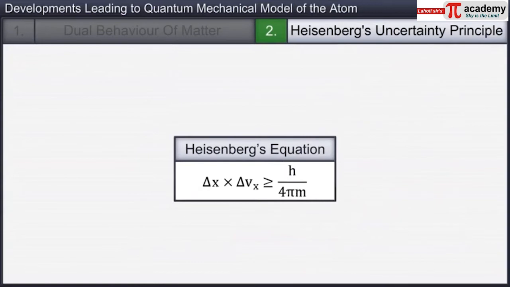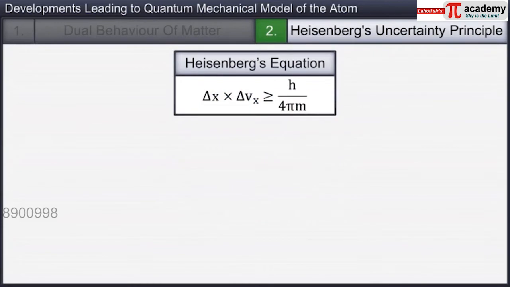Also note that the uncertainty in the position and velocity are inversely proportional to the mass of the object. That is, uncertainty in the position and velocity decreases as the mass of the object increases, and vice versa.